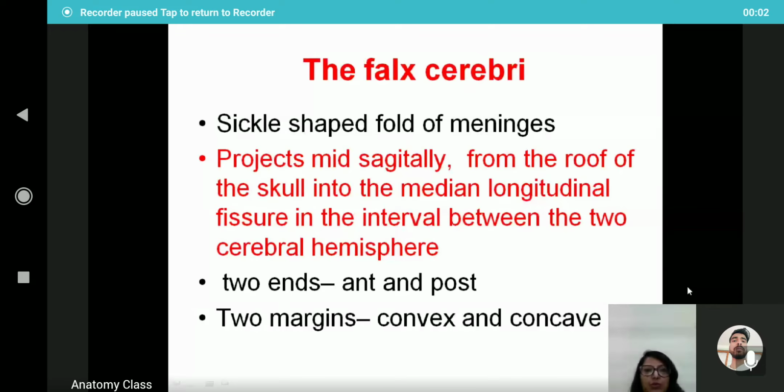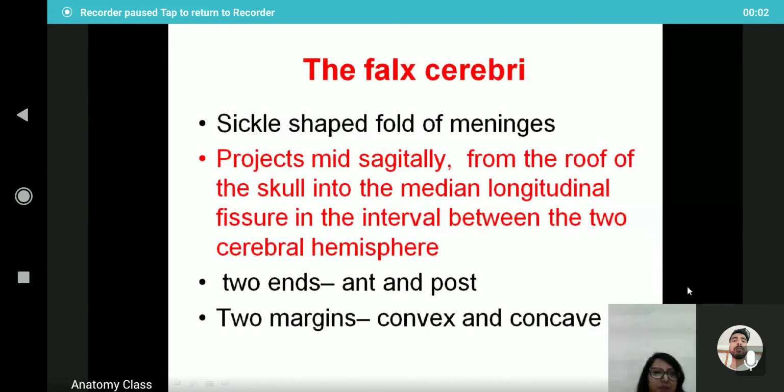Okay. So let us move on to the individual folds. So the falx cerebri, as the name suggests, is the fold which is present between the cerebral hemispheres, okay? And it is a sickle-shaped fold of the meninges. It projects mid-sagittally from the roof of the skull into the median longitudinal fissure in the interval between the two cerebral hemispheres. So the two cerebral hemispheres are separated into each compartment with the help of the falx cerebri, okay?